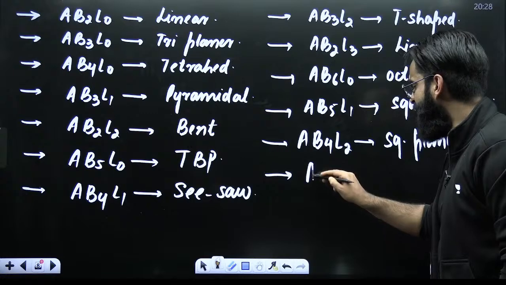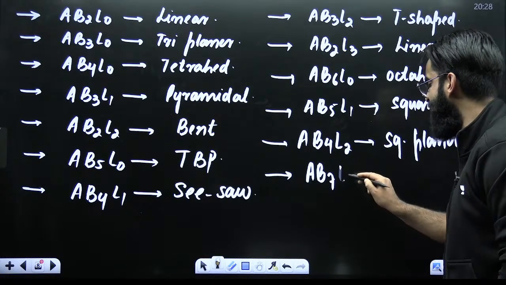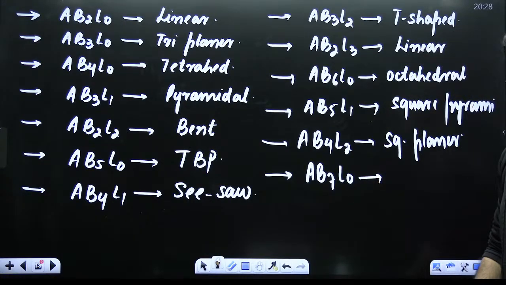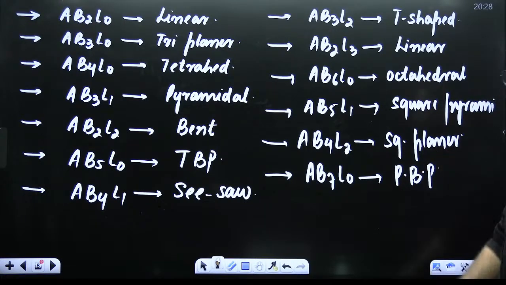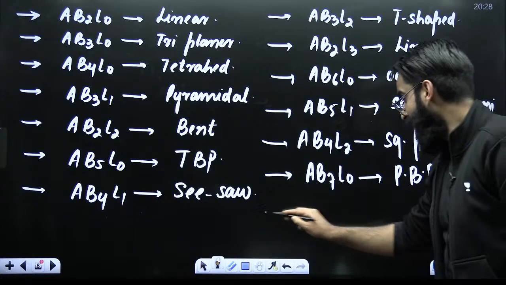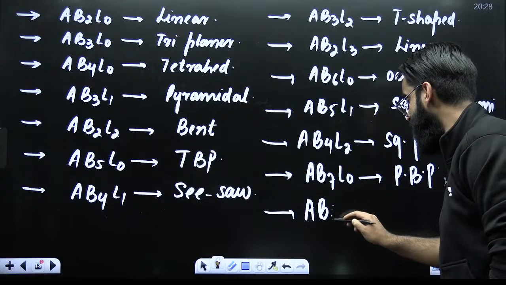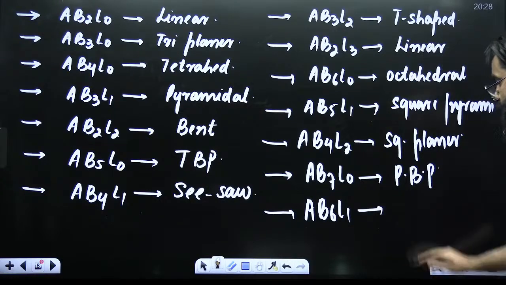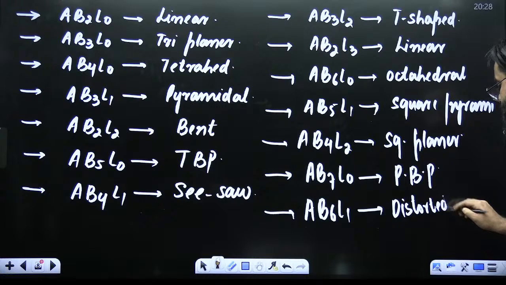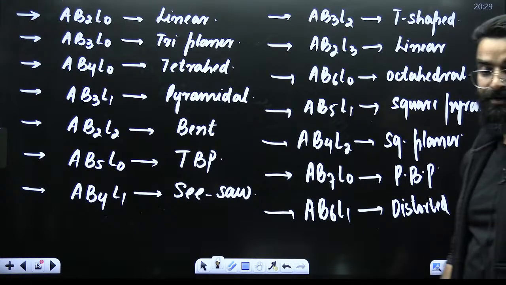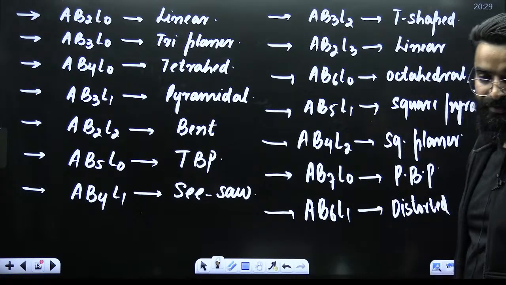Similarly, whenever you see a molecule of the type AB7L0, its shape is going to be pentagonal bipyramidal. And whenever you see a molecule of the type AB6L1, it is going to be distorted... what is it going to be? Can you let me know in the chats?